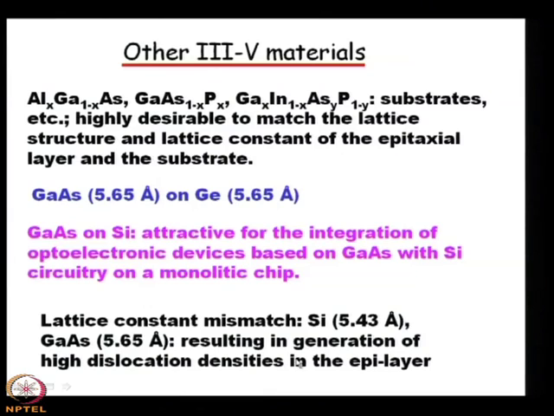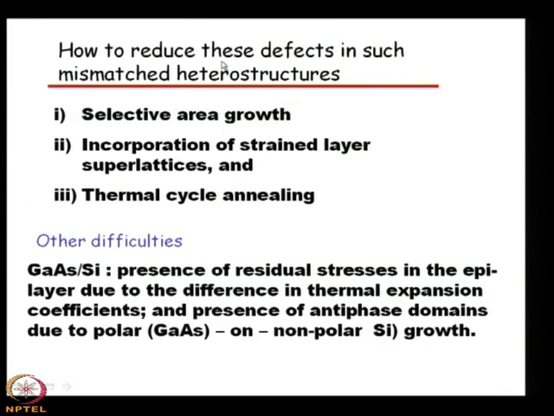Now, this dislocation density you can reduce if you can match the lattices, but for silicon and gallium arsenide it is not possible, though there are some ways people have been trying. How to reduce these defects in such mismatched heterostructures?